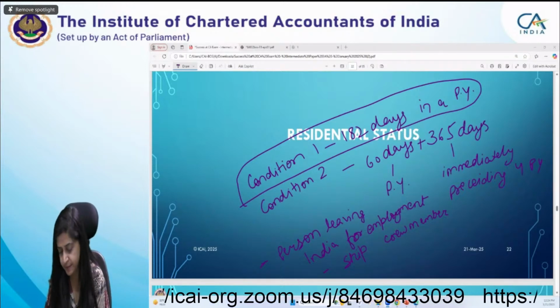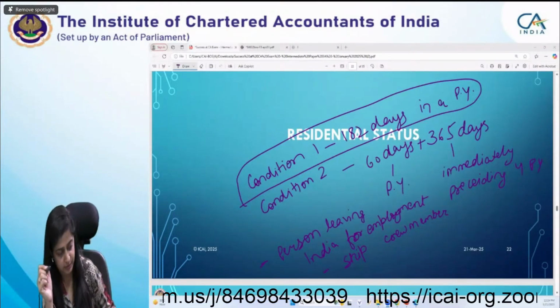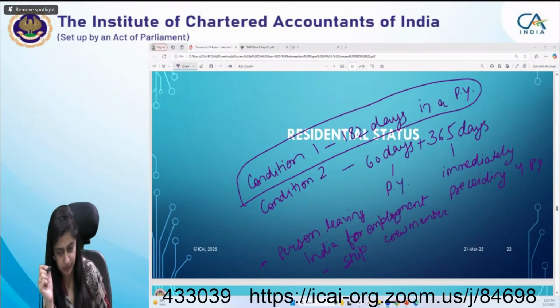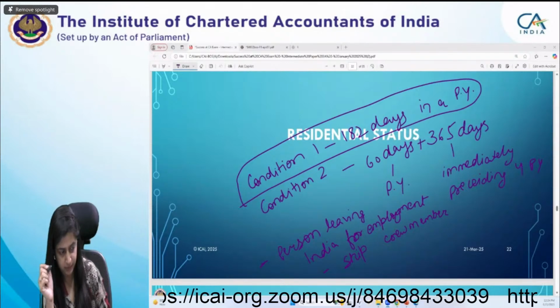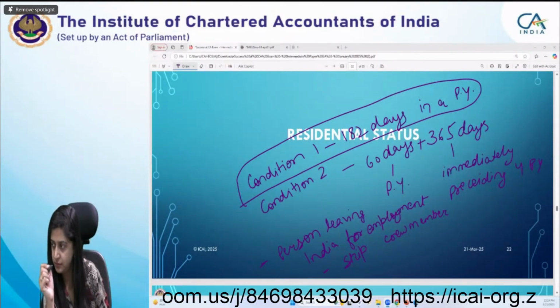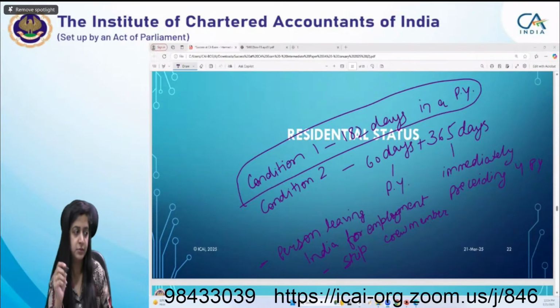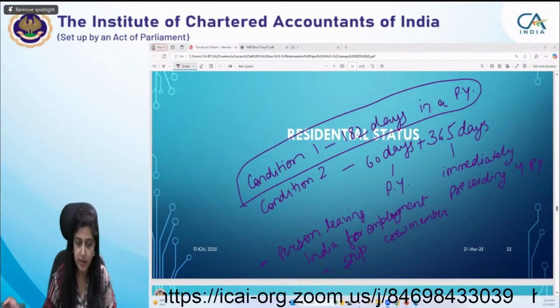Yeah, please. Ma'am, when an individual citizen is going out of India for employment, one, and as a crew member of an Indian ship, and when an individual citizen and person of Indian origin comes to India for a visit. Okay, that's it, second.